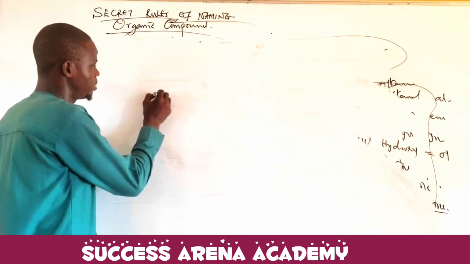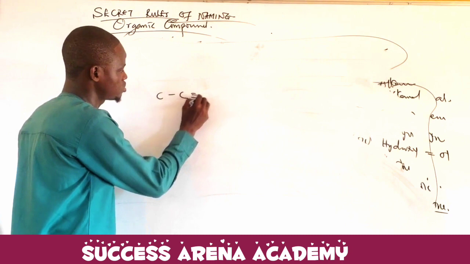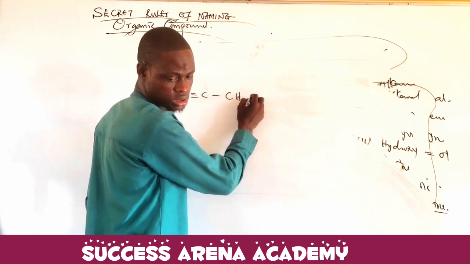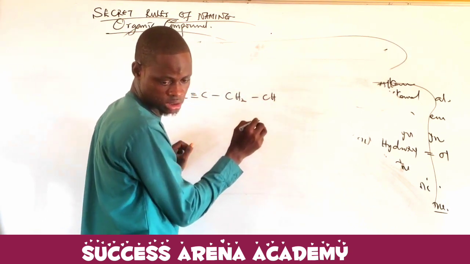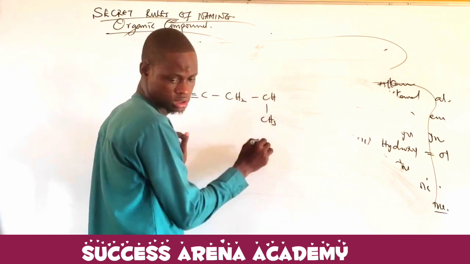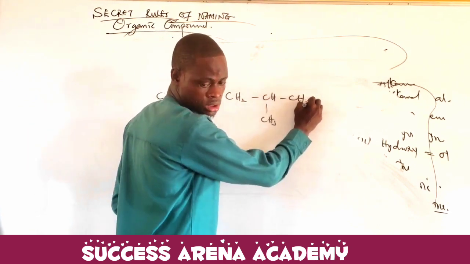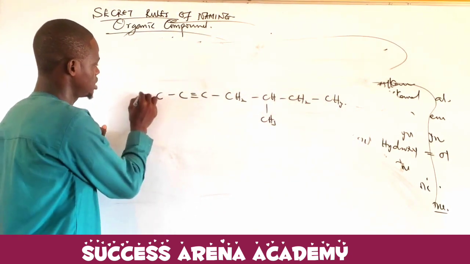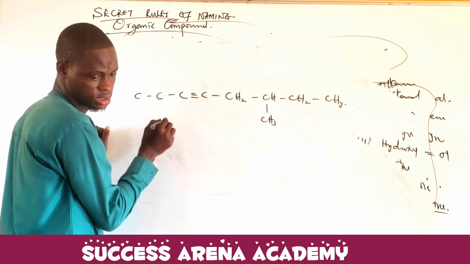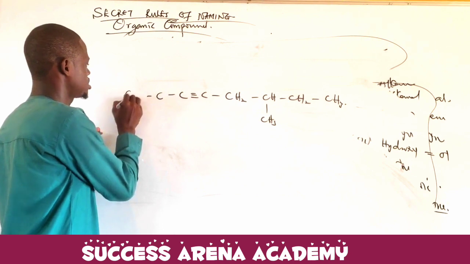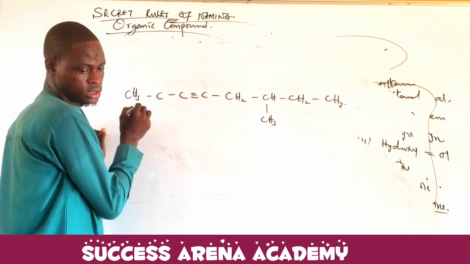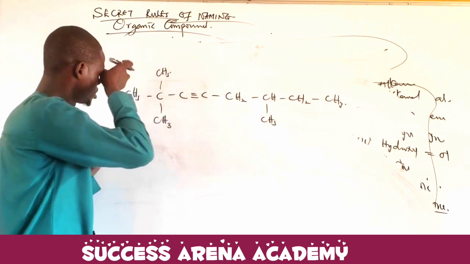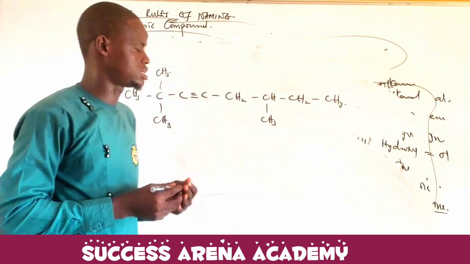I have this compound. C, 1, 2, 3, C. And then CH2. We have CH. And I have CH3. CH2, and I have CH3. So I should be having another C. Oh, sorry. I have CH3. Then I have CH3, and here's CH3. Now, how do we name this?